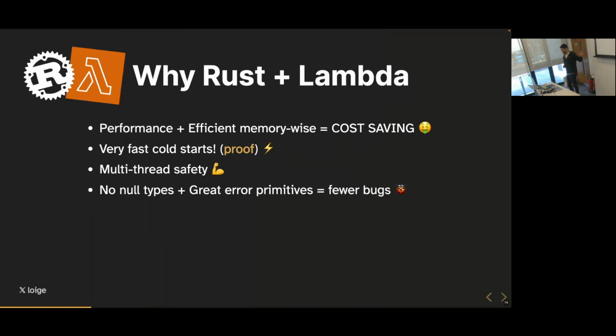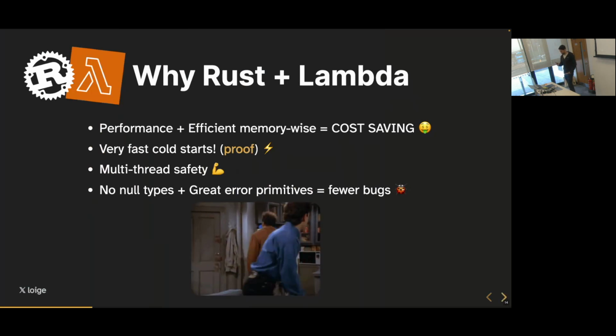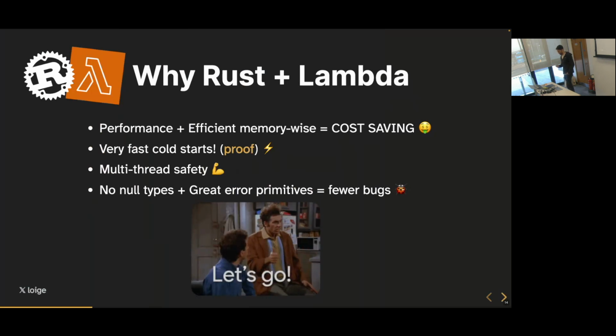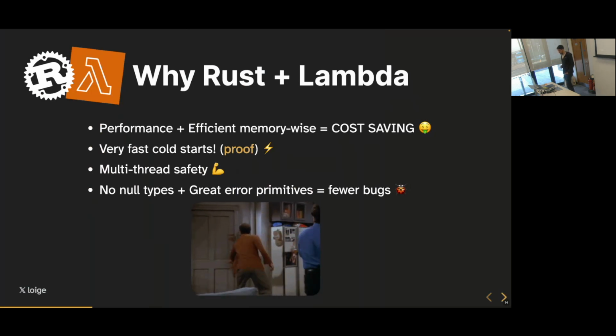And then we already saw some examples of the no null types, and there are great error primitives with generally results in writing code that is a little bit more resilient. So if all of that is exciting, hopefully today we're going to see how to get started with writing Lambda functions using the Rust programming language.